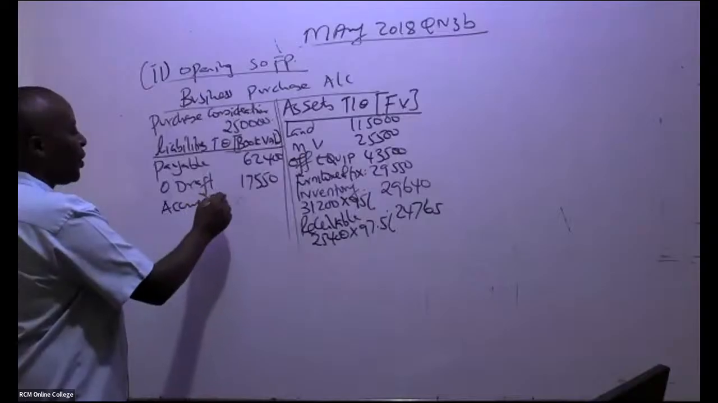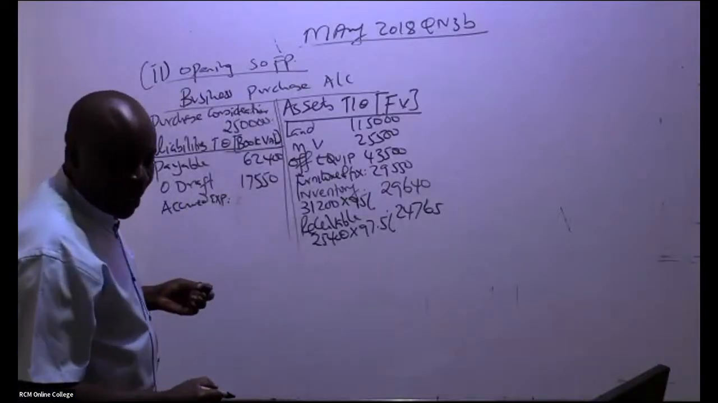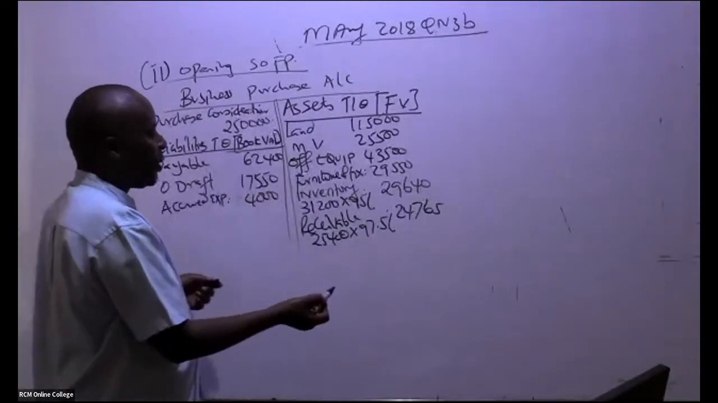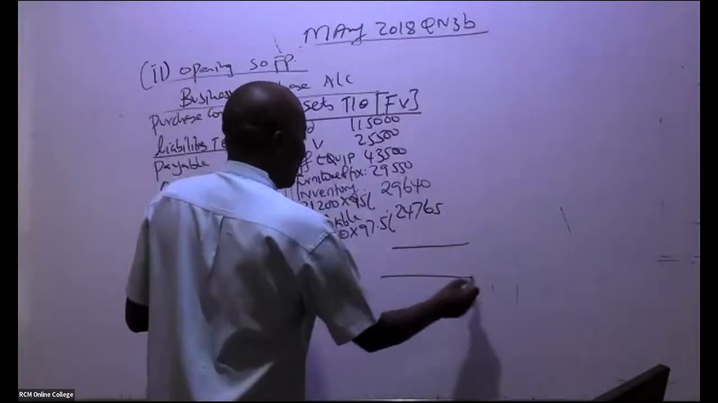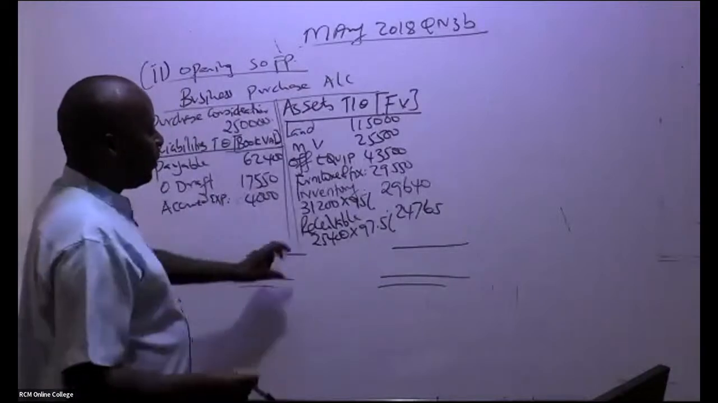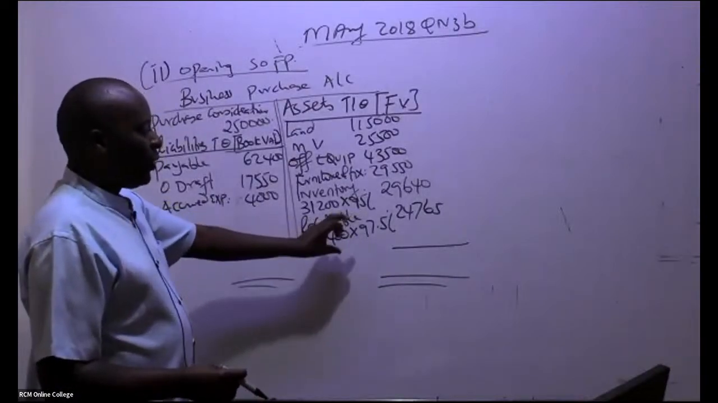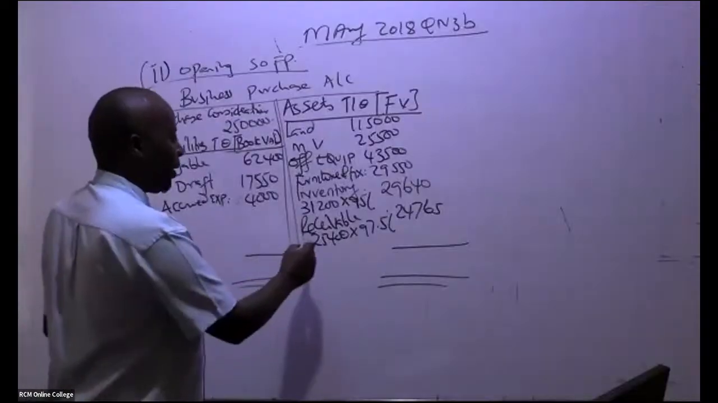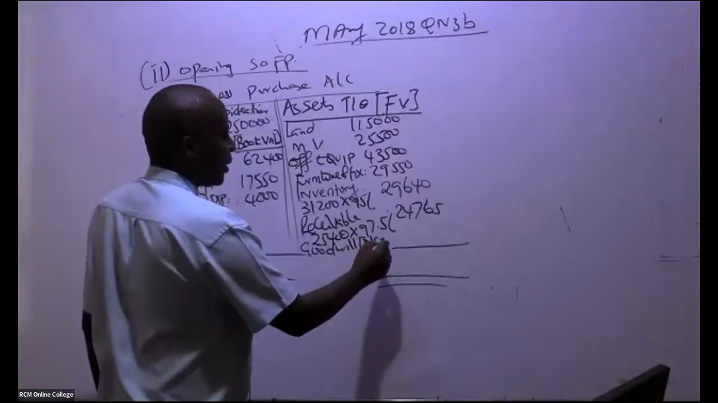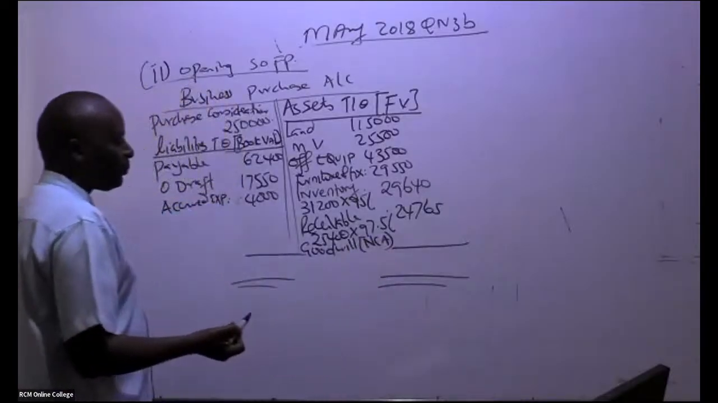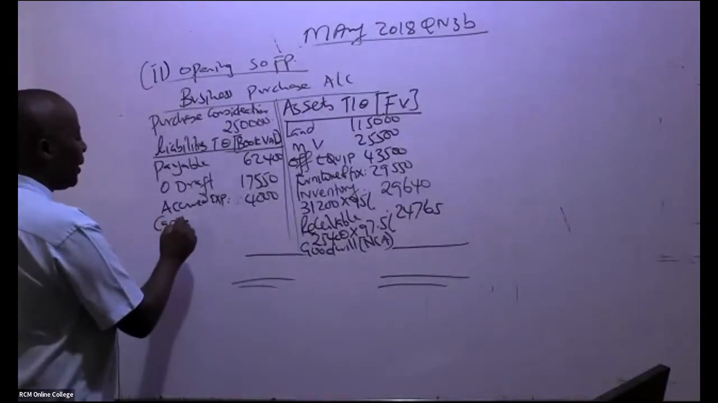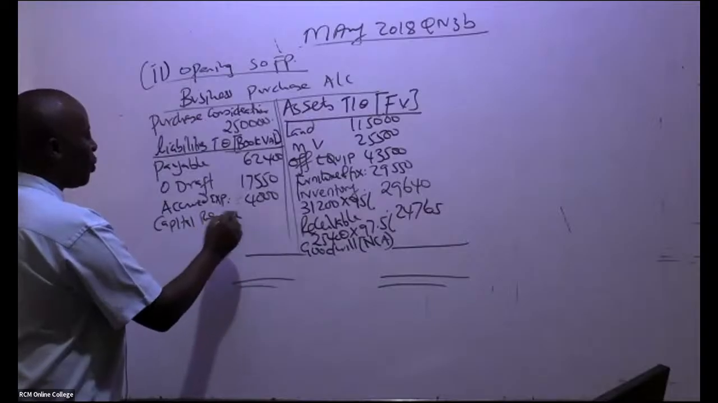Then we have accrued expenses. So accrued expenses, ladies and gentlemen, how much do we have there? 4,000. And there were only 3, if you remember. So come and balance your thing here. If the balancing figure will be here, it is goodwill, and this will go as a non-current asset in the statement of financial position. If the balancing figure will be here, it will be a capital reserve, which will go under equity.